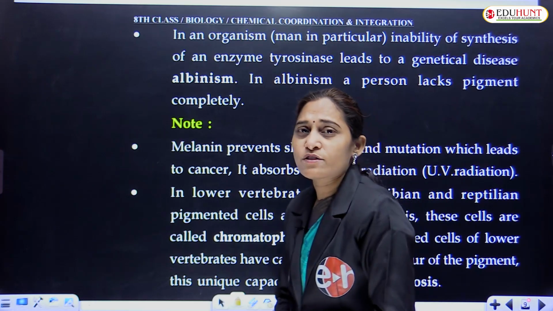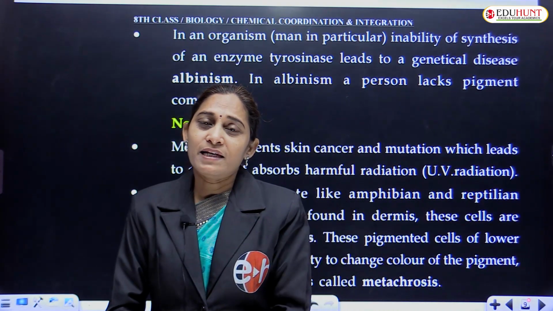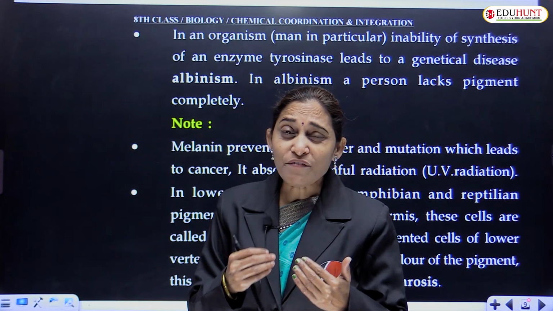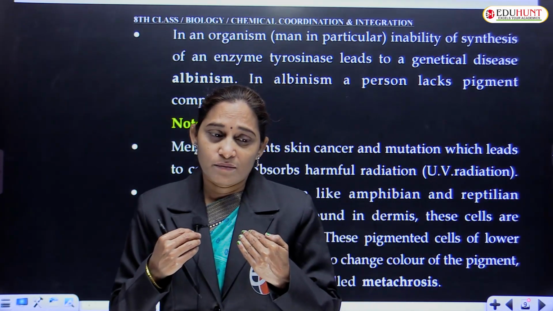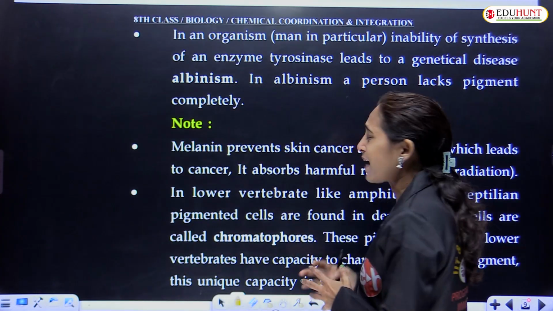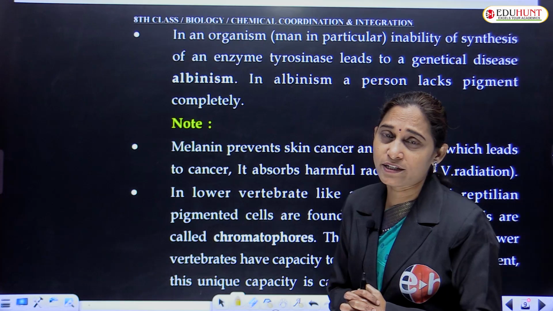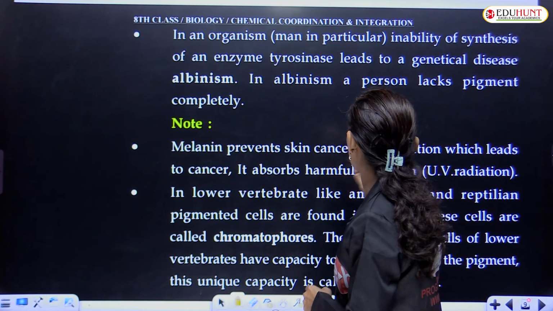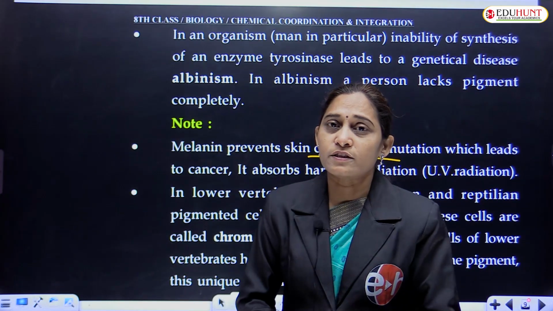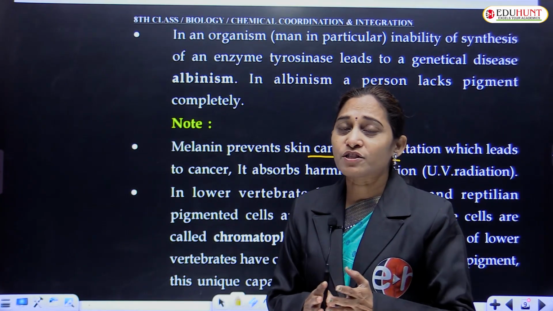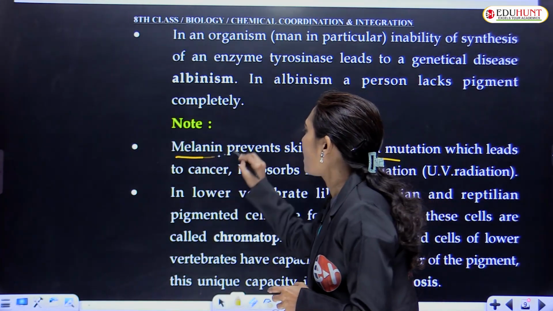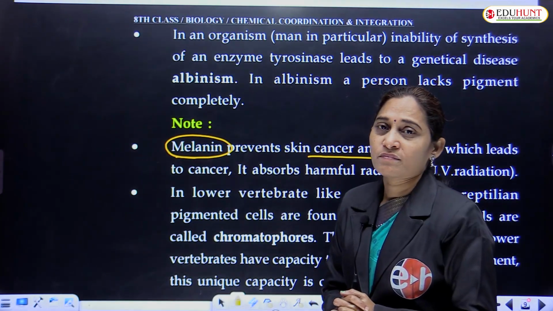What is the importance of melanin? Melanin is a pigment. It protects the body from harmful UV radiation and it prevents skin cancer. Mutation that leads to alteration in the genes of the cells will be prevented by this melanin pigment.